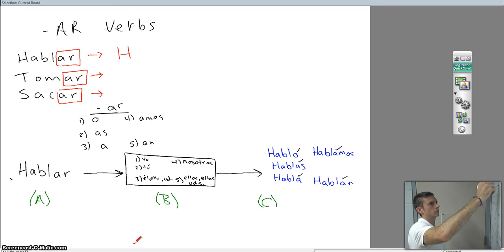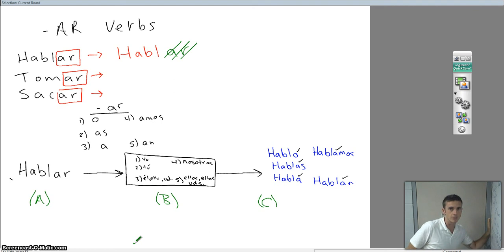Well, we get rid of the infinitive ending, because an infinitive verb and a conjugated verb are two different things. We're trying to make that distinction. We have to get rid of the infinitive ending, and that leaves us with our stem. It leaves us with the stem of our verb. From that point, it depends on who we're talking about. If I'm talking about myself, no hablo español, I don't speak Spanish,